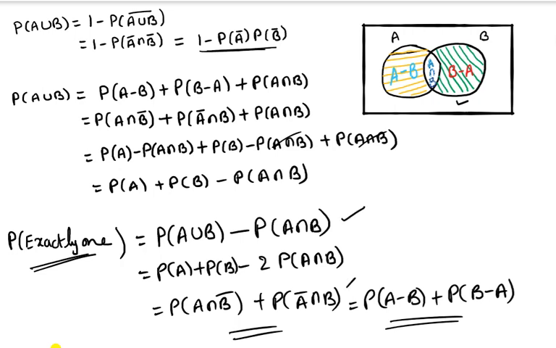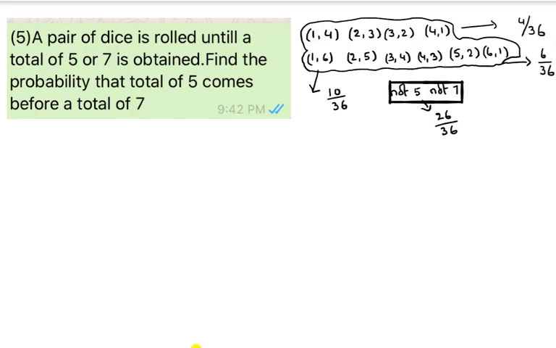Like this we can proceed, or we can proceed in this way, based on the given information.